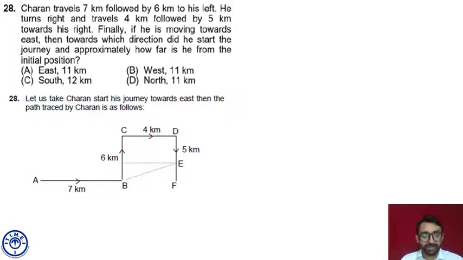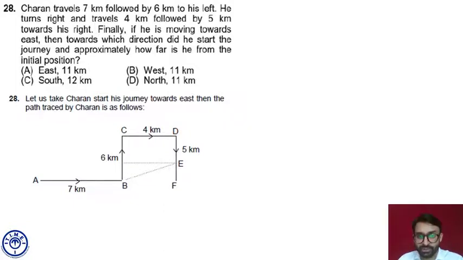He started at A and traveled 7 kilometers. From B, he took a left turn, traveled 6 kilometers, and reached C. From C, he took a right turn, traveled 4 kilometers, and reached D. And at D, he again took a right turn and traveled 5 kilometers. Right now, which direction is he facing? South. He is facing south. What does it mean? In my question, finally, he was moving towards east.